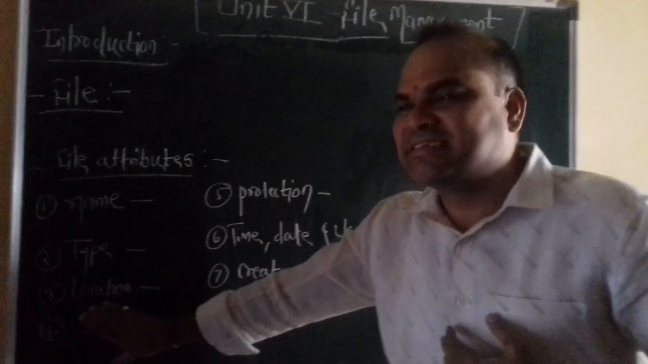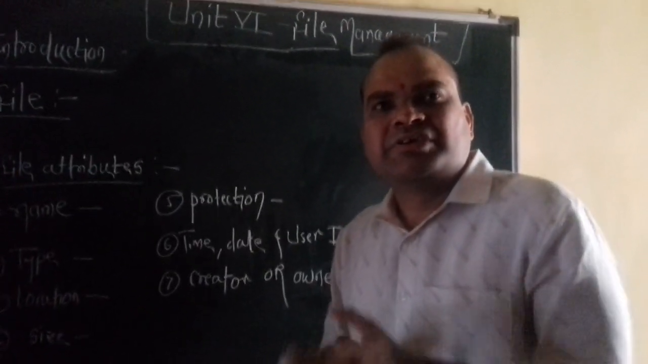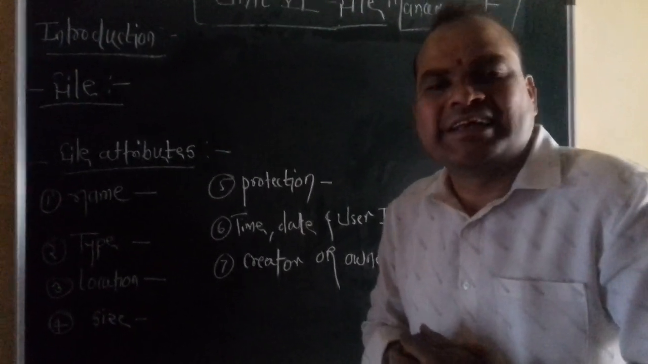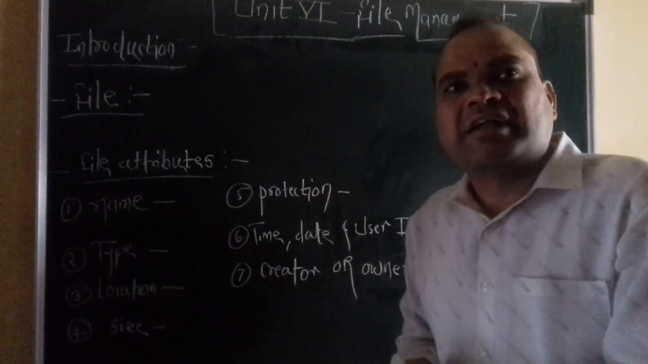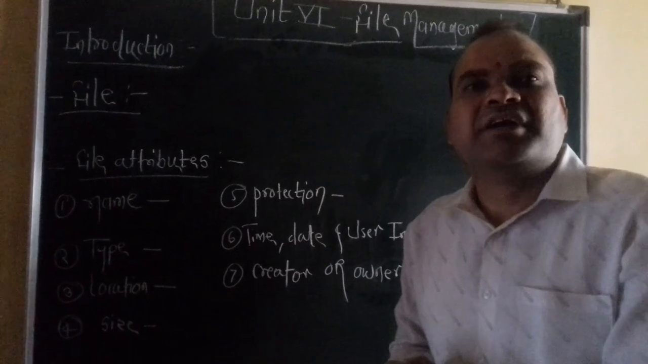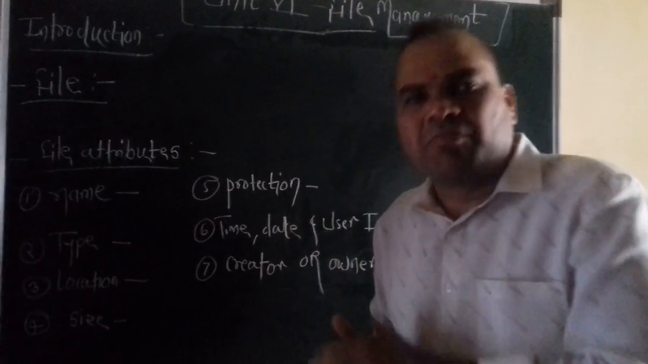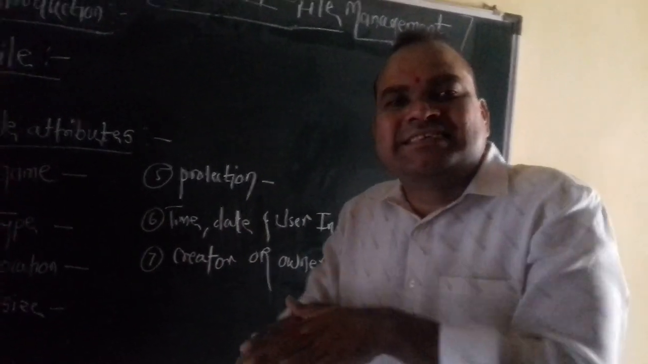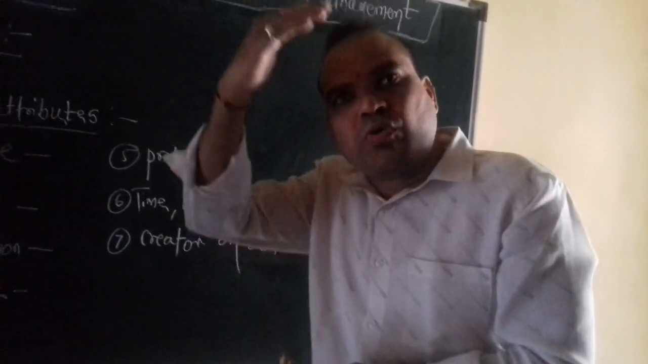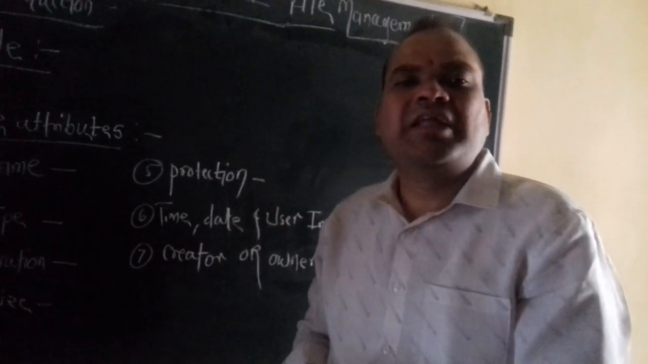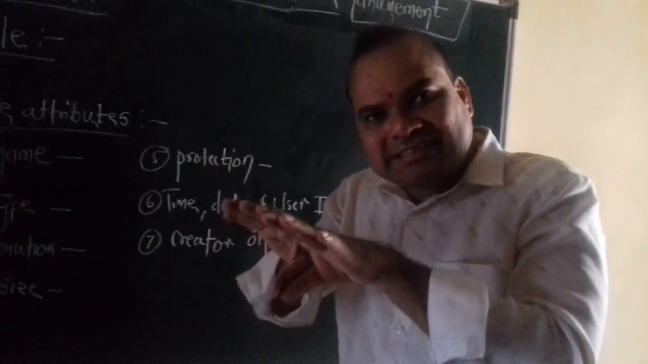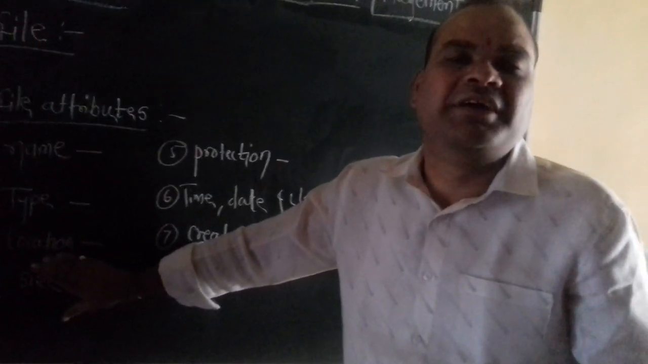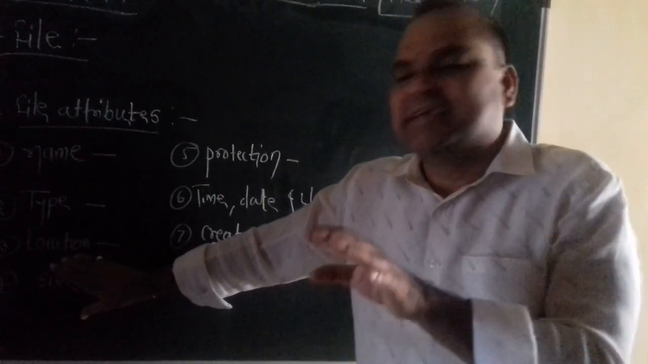What does size mean? Whenever a user creates a file in the machine, in the file there are a number of pieces of information, data, and programs. All that information or data is counted in bits and bytes, meaning how many total bits and how many total bytes are available in that file. That is the size of the file, for example 1 KB, 2 KB, 1 MB, 2 MB.